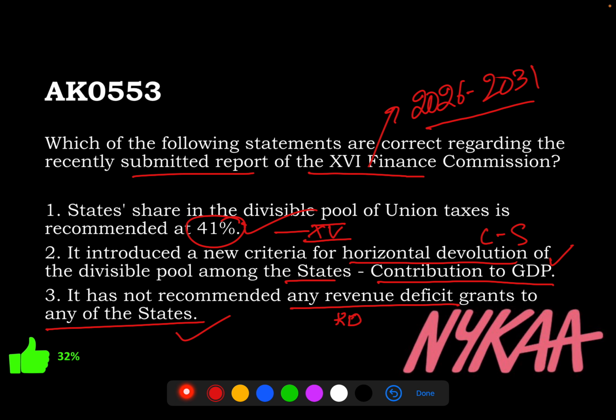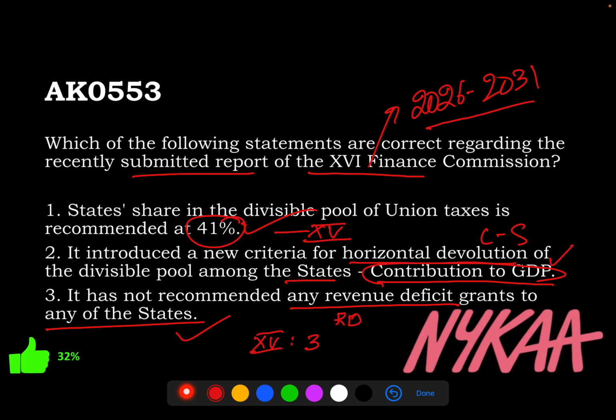Even earlier when they were recommended, like if you see the 15th Finance Commission, please you can check, they were for hardly 3 to 4 states only, because gradually most states were not having revenue deficits, which is a good progress for our country. So now nobody has a revenue deficit, so no revenue deficit grant they have recommended also. So all three statements are correct.